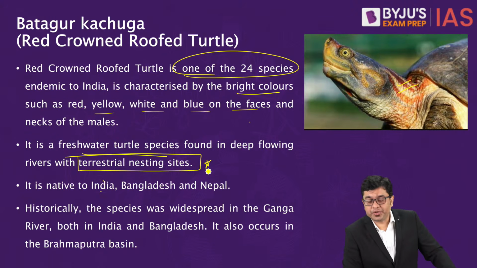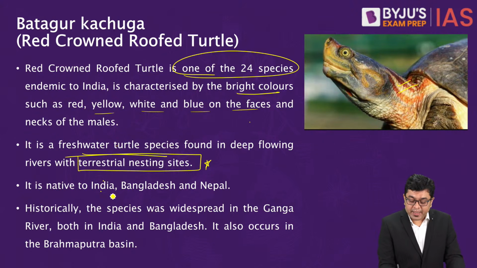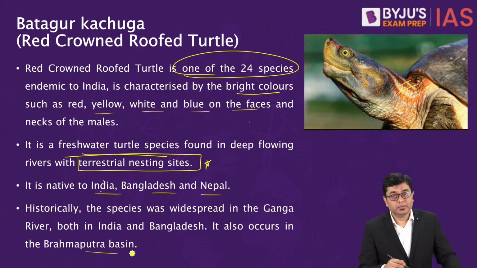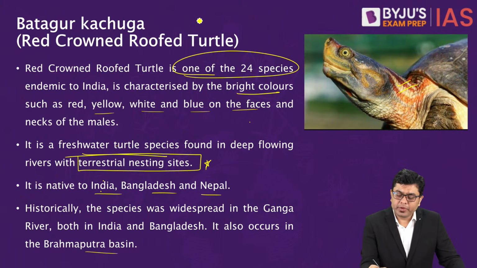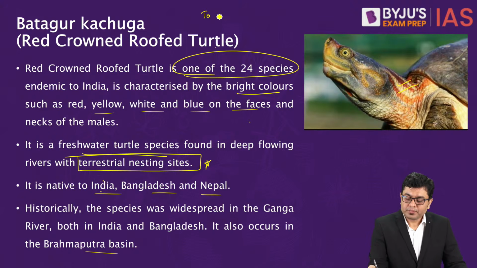It has a terrestrial nesting site, native to India, Bangladesh and Nepal. Now it also occurs in the Ganga as well as in the Brahmaputra basin. In both these areas you'll find this. Why in news? To be included in Appendix 2.